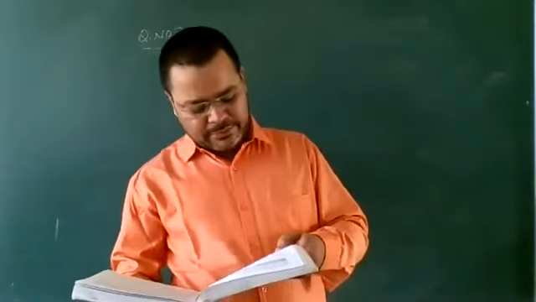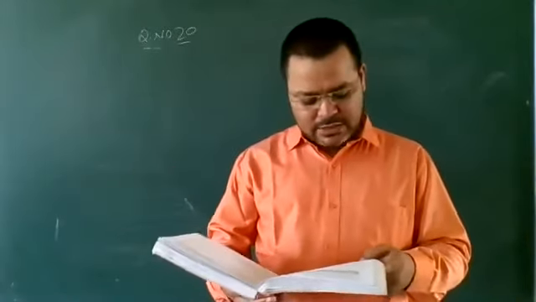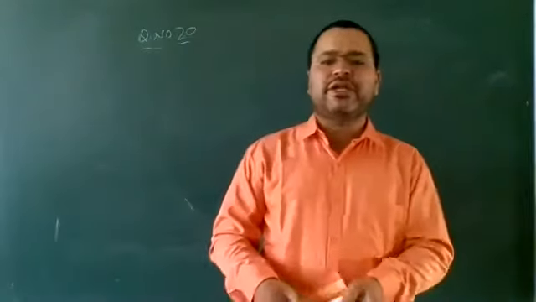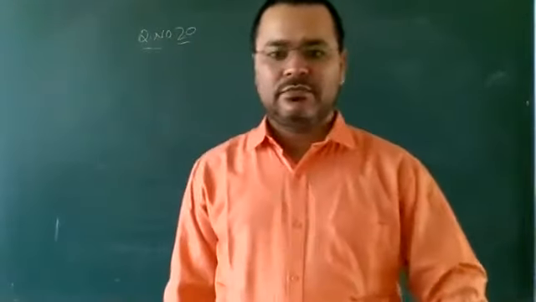Now let us see question number 20. Find the value of A for which the following points are collinear and hence find the equation of the line. Collinear means what? First of all.